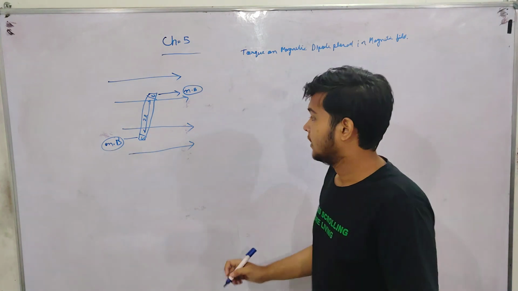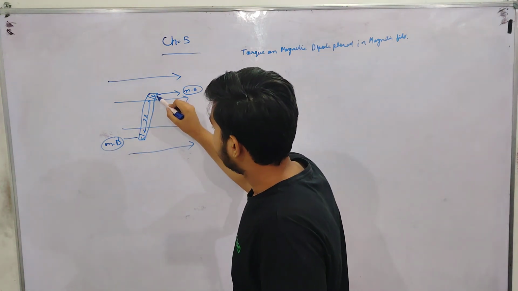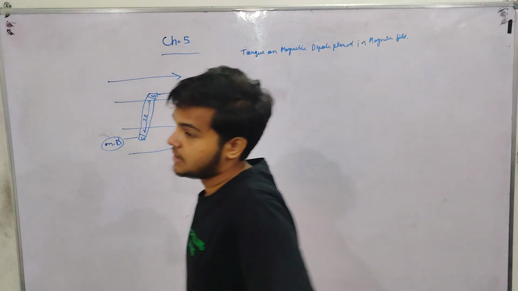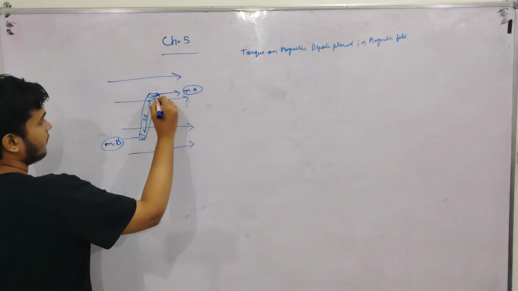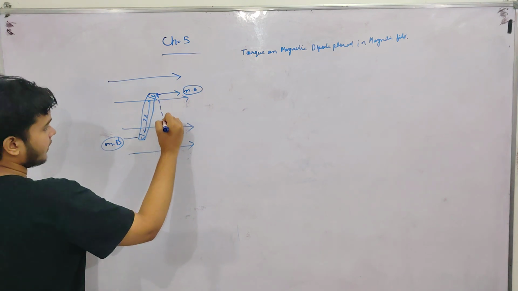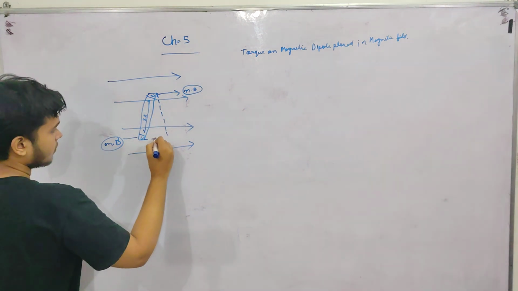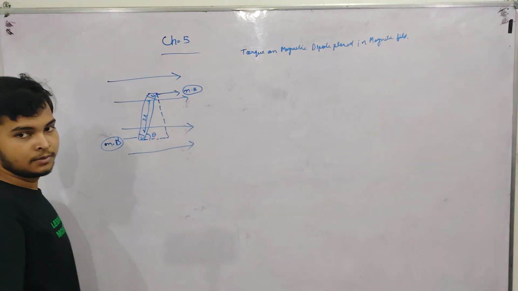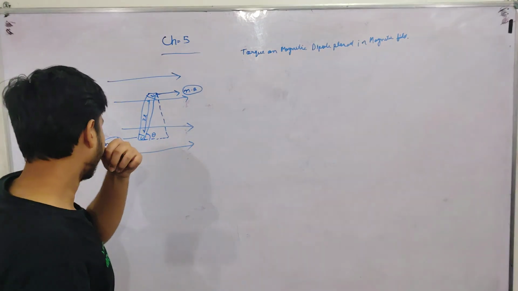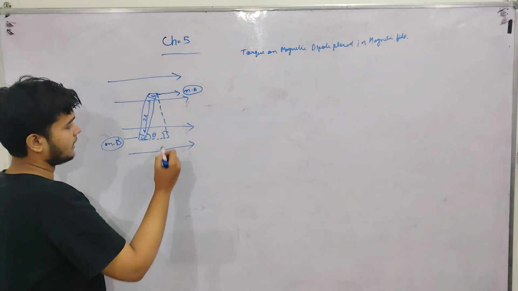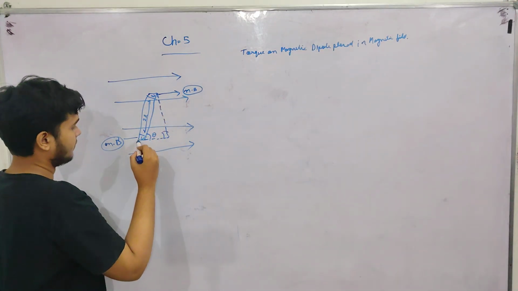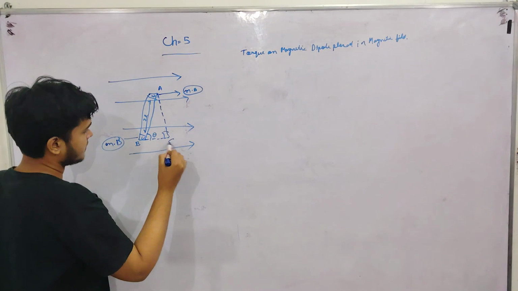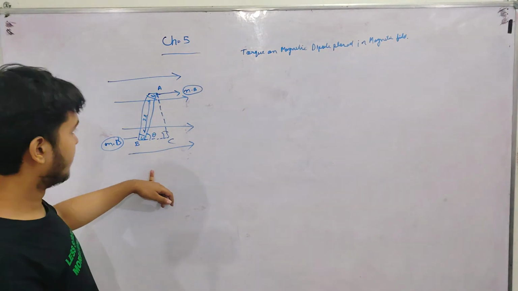Small m into B. The angle is given by the given figure. We will do some construction with a dotted line. This angle will be theta. This will be 90 degrees. This will be triangle ABC.